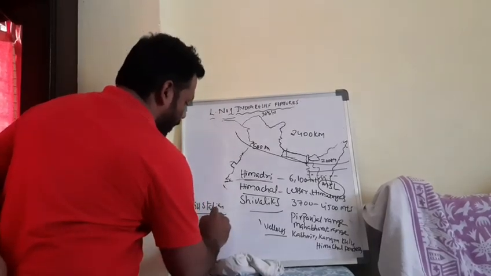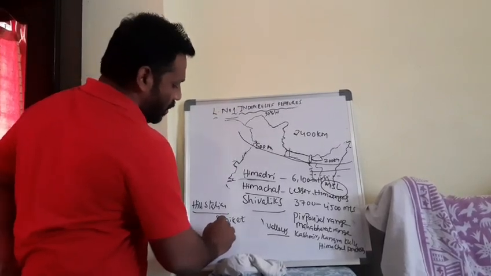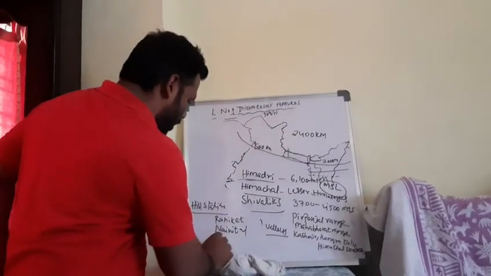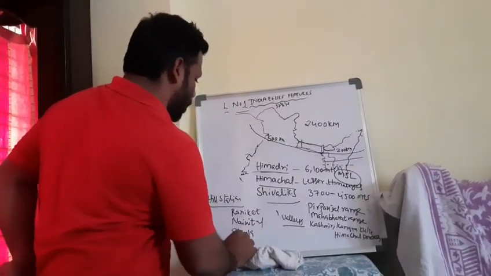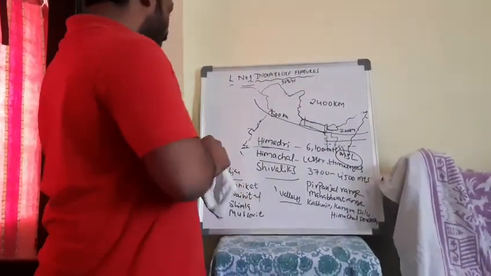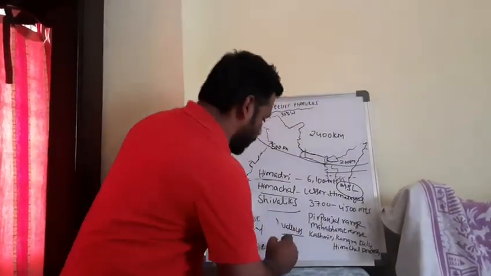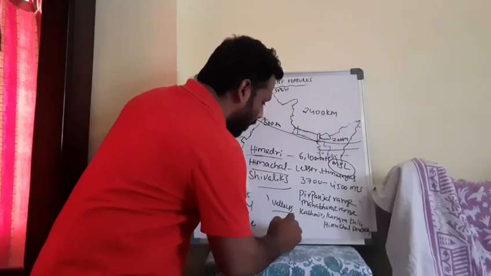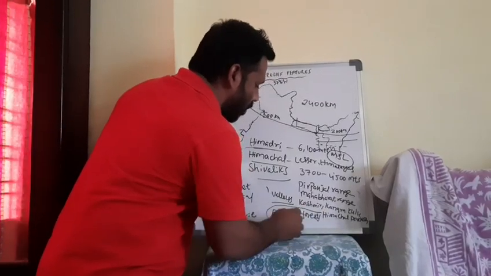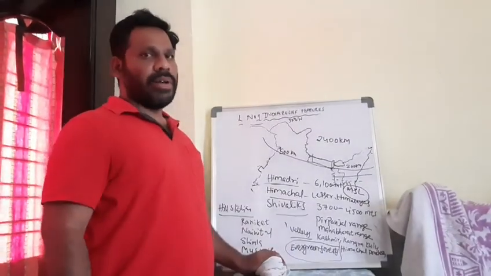What are they? Ranikhet, Nainital, Shimla, Mussoorie. These are the hill stations we can find here, and they are covered by evergreen forest. Evergreen forest means that throughout the year the trees and leaves are always green. There will be full rainfall in that area, so we call it evergreen forest.